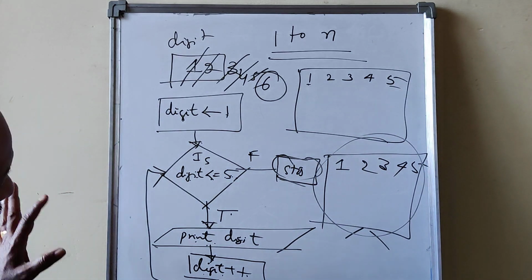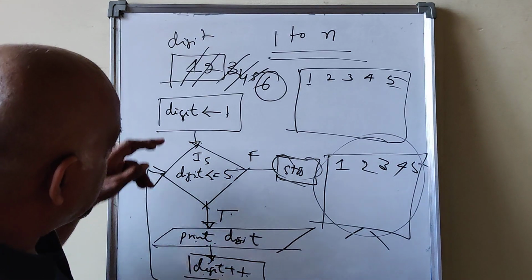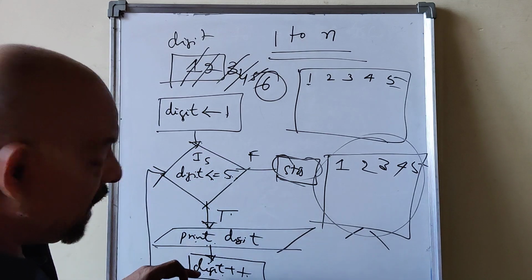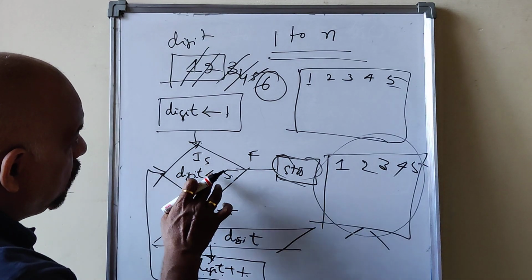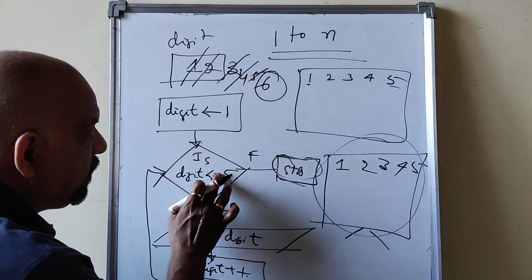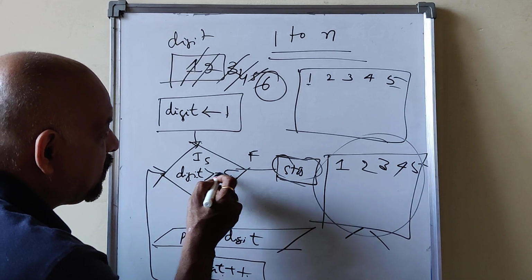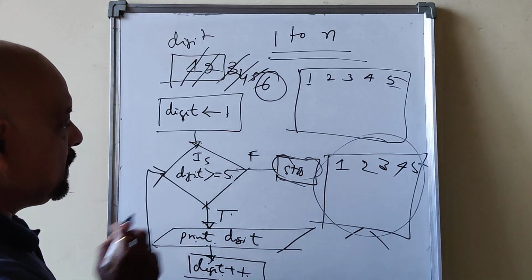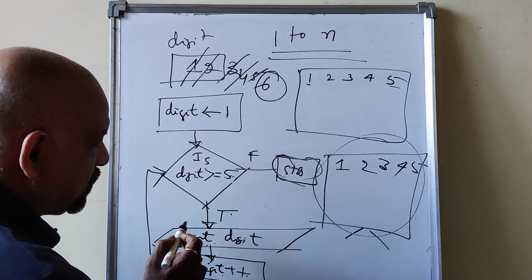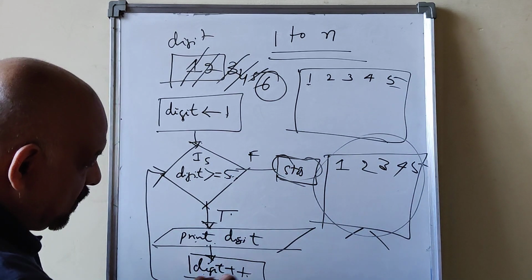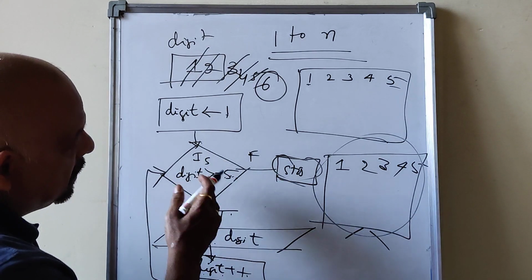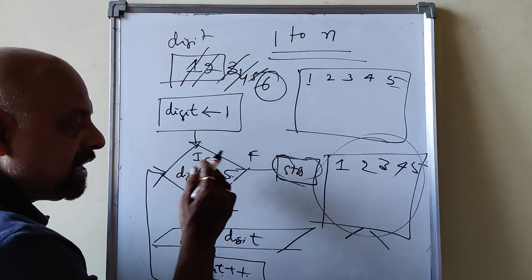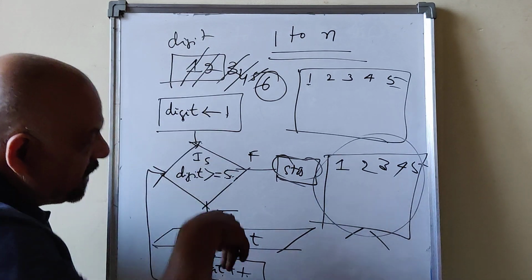You see here, there are 3 important components: initialization, condition, and increment. So if I don't write digit less than or equal to 5, for example, if I write greater than or equal to 5, what happens? 1 greater than or equal to 5 is true. 1 will be printed. 2 greater than or equal to 5. So you keep on printing that value. At any point of time, the condition never becomes false and you are inside the loop only.